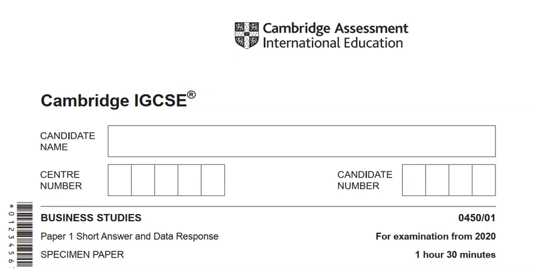Welcome back. Today I'm going to solve also paper 1 style questions, but this will be from a specimen paper from 2020. The format of this paper is going to be the same for those who are going to sit for May-June 2020. As you can notice here, the title or the name of the paper now is